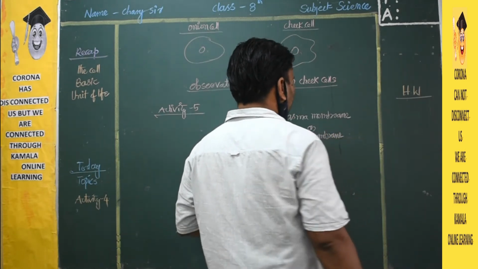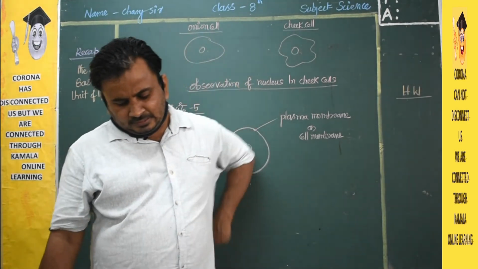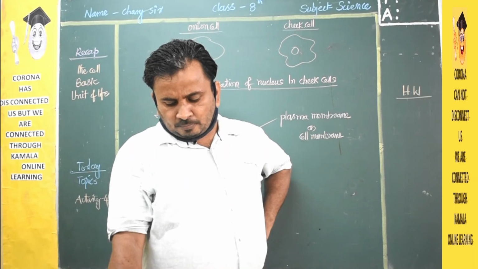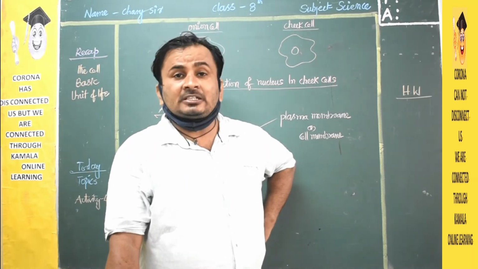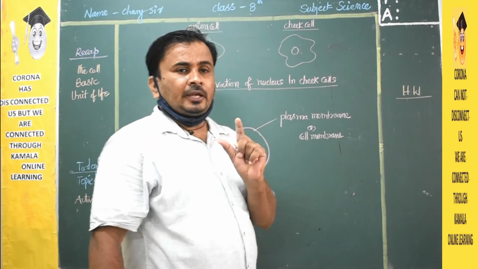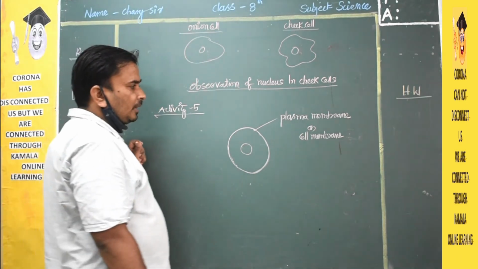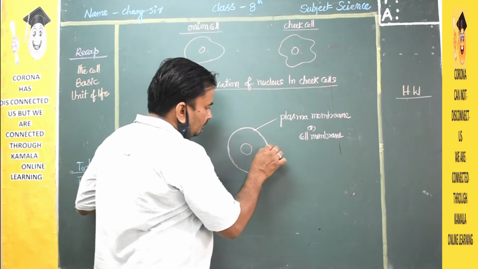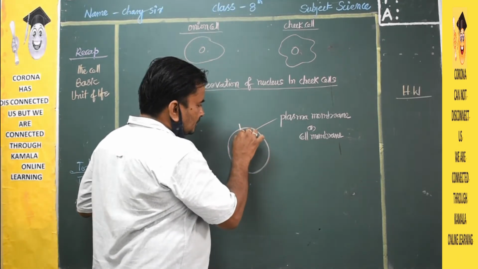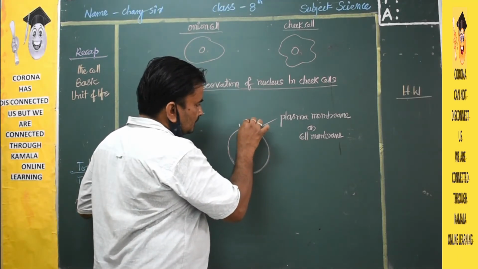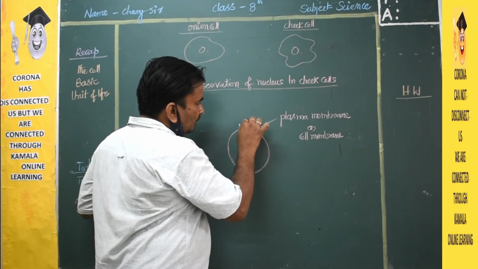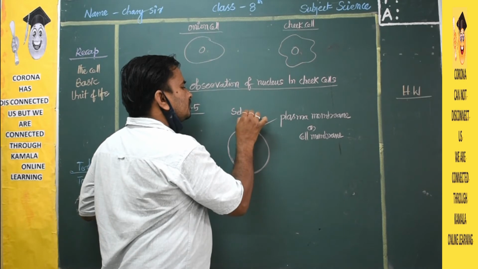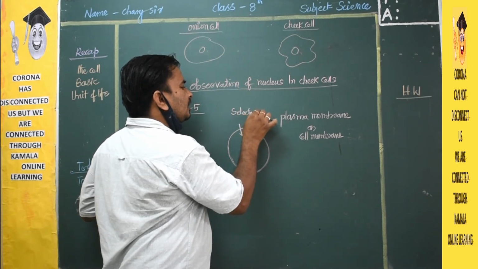Clear children? Okay. Next. This gives shape to the cell, and its selectivity allows substances to pass into and out of the cell. It's very important, underline this one. Listen. The plasma membrane or cell membrane allows some of the substances to pass through selectively. What is the meaning of selectively?